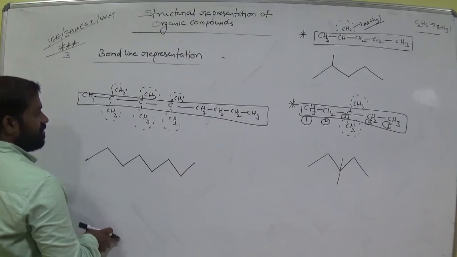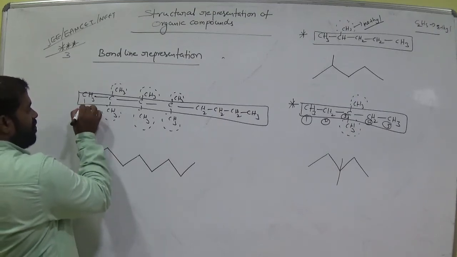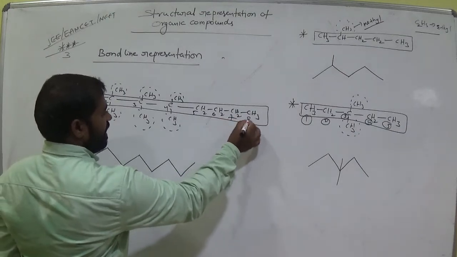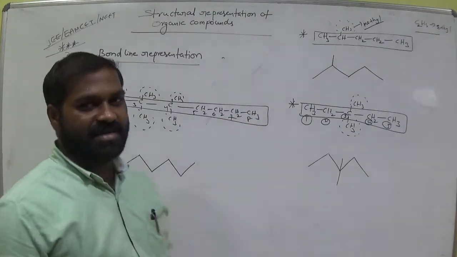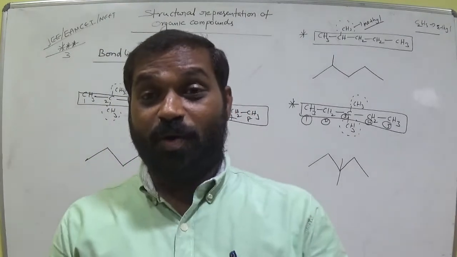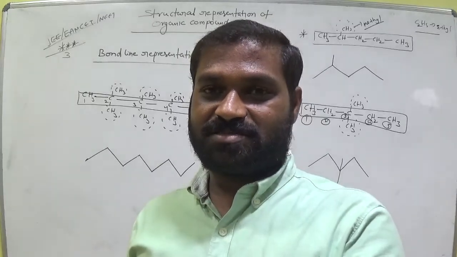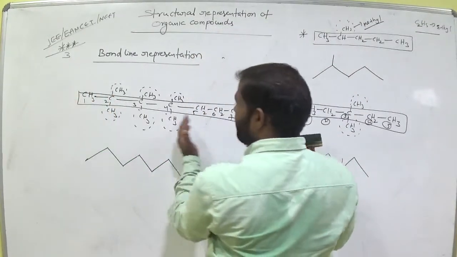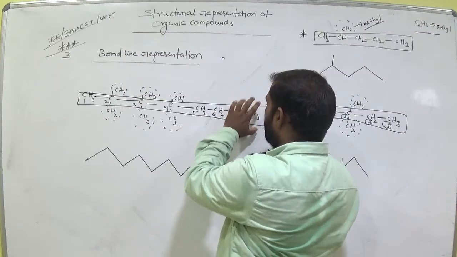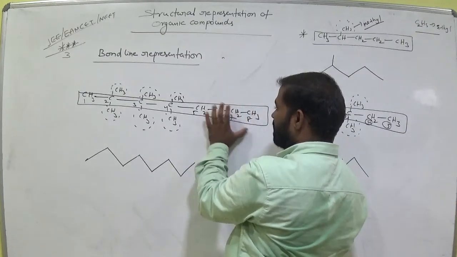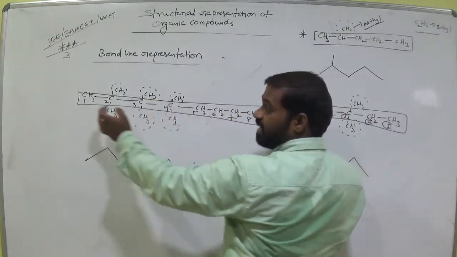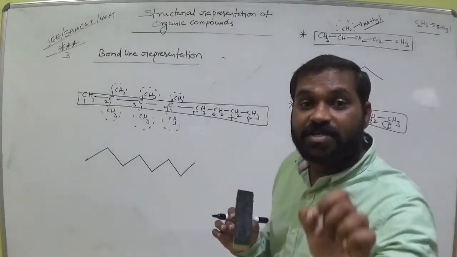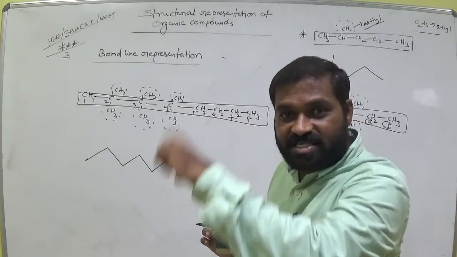Clear? Okay. So give the numbers 1, 2, 3, 4, 5, 6, 7, 8. You should just remember how to write. Now how will we give the numbers to the carbons, from this side or this side? Here there is no branch near 1, 2, 3, but after the second carbon the branch carbons are there. So we should prefer the branched carbons first.